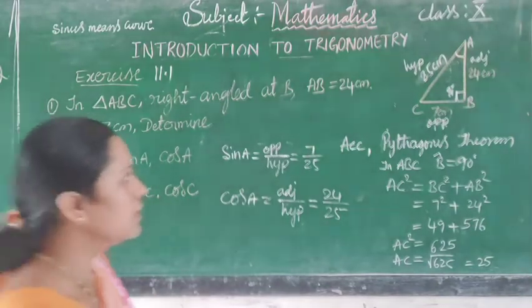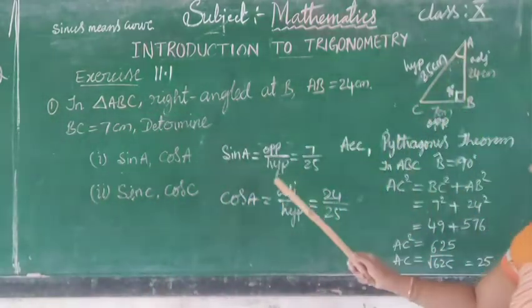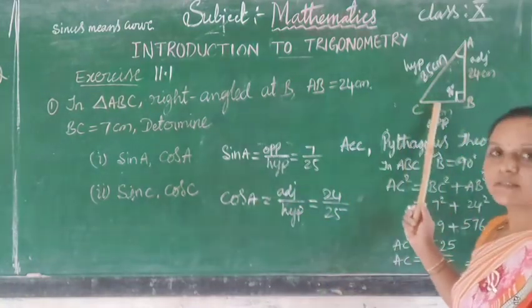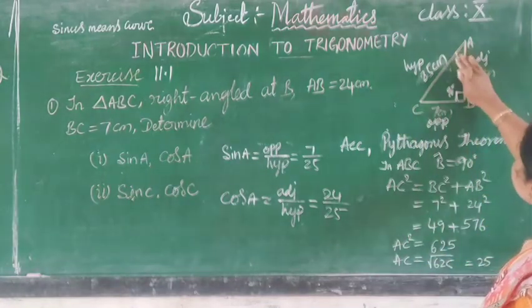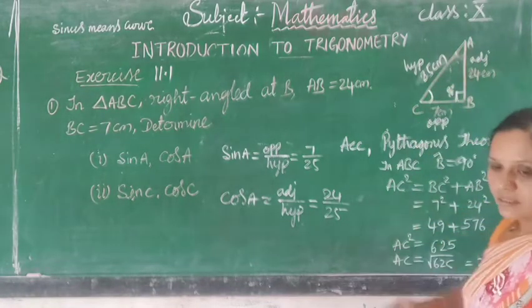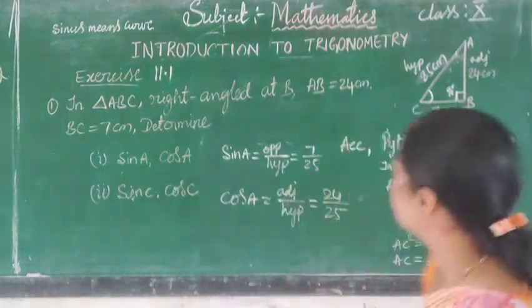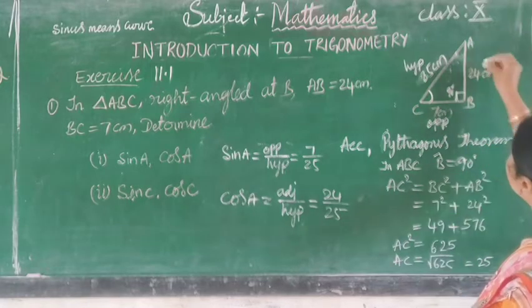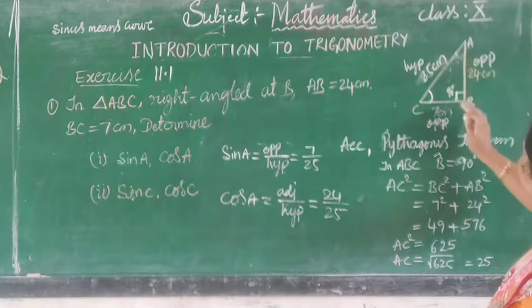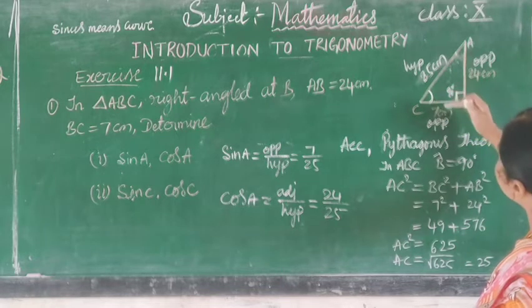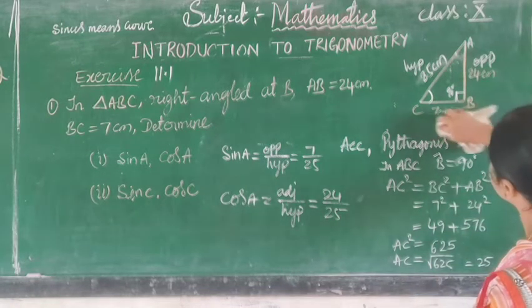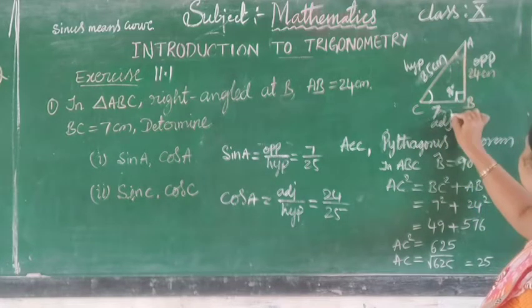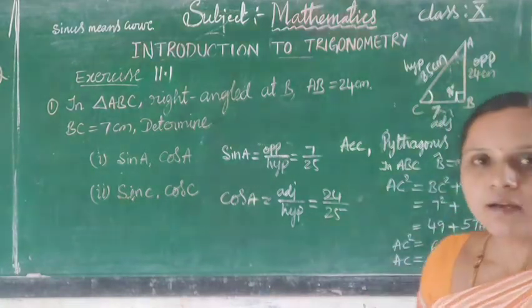Here the angle A was taken in this problem, so in the next one we take angle C. Now what happens when we take angle C? These two change. The side opposite to angle C is the opposite side, and the side along with angle C is called adjacent. But there is no change in the hypotenuse.